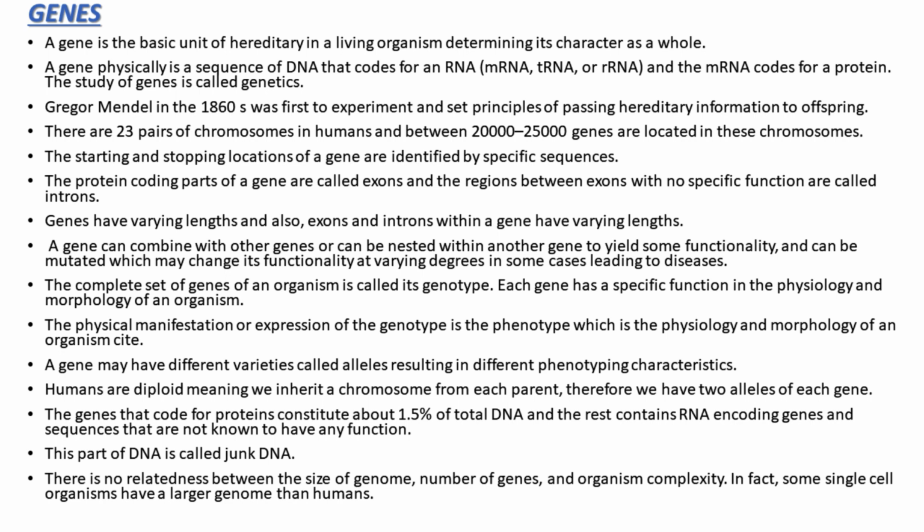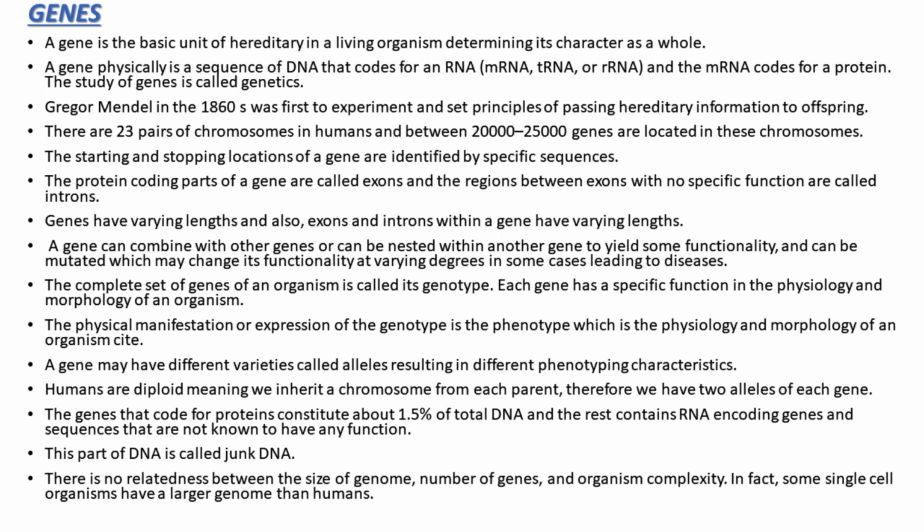The starting and stopping locations of a gene are identified by specific sequences. The protein coding parts of a gene are called exons, and the regions between exons with no specific function are called introns. Genes have varying lengths, and also, exons and introns within a gene have varying lengths. A gene can combine with other genes or can be nested within another gene to yield some functionality, and can be mutated, which may change its functionality at varying degrees, in some cases leading to diseases.